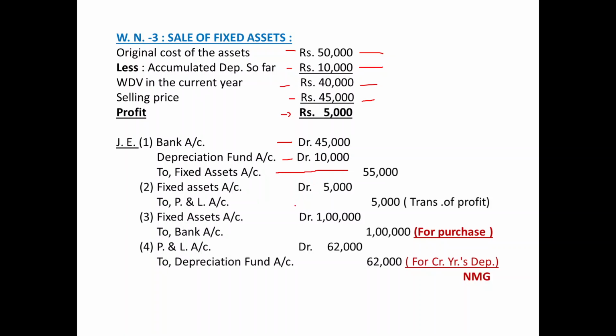We credited 55,000 including profit of rupees 5,000. Otherwise original cost was 50,000, but with profit we credited 55,000. So let us eliminate the profit portion which was included in that 55,000 by debiting fixed assets account 5,000 and crediting profit and loss account 5,000, transfer of profit.